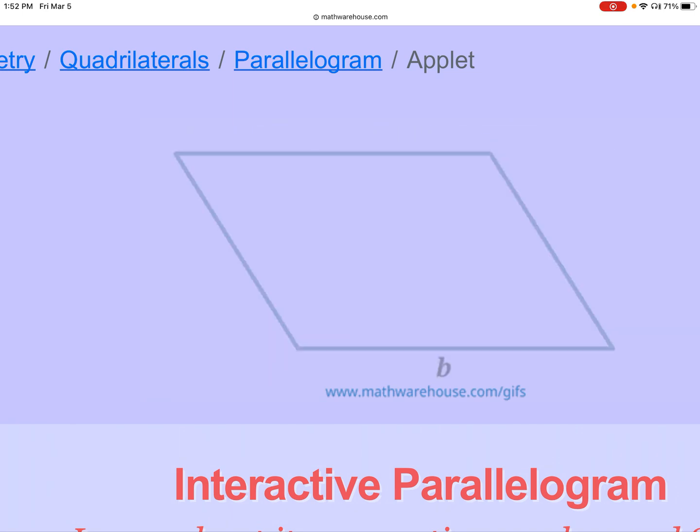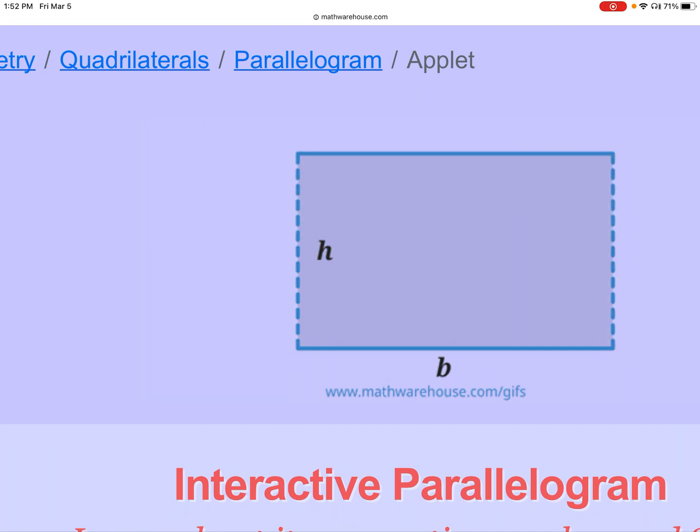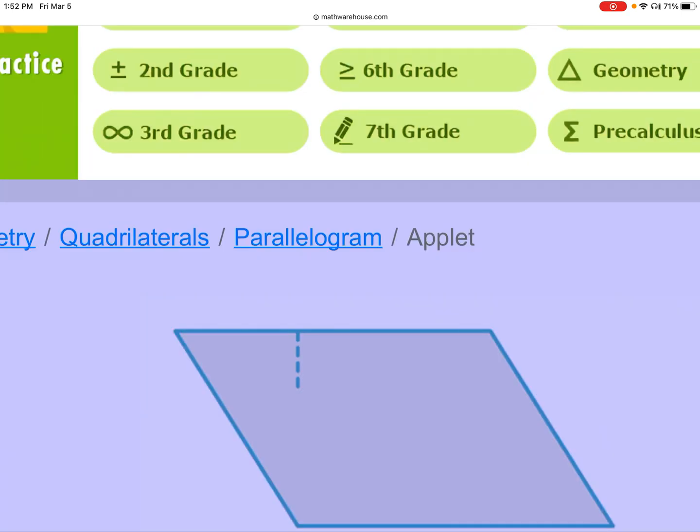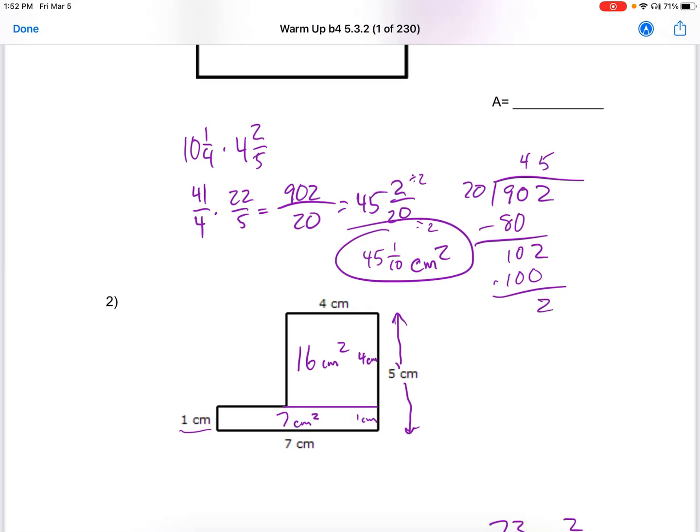And now we know how to find the area of that rectangle, or now we can find the area of the parallelogram, excuse me, because we know the area of any rectangle. Okay, let's get into the lesson today.